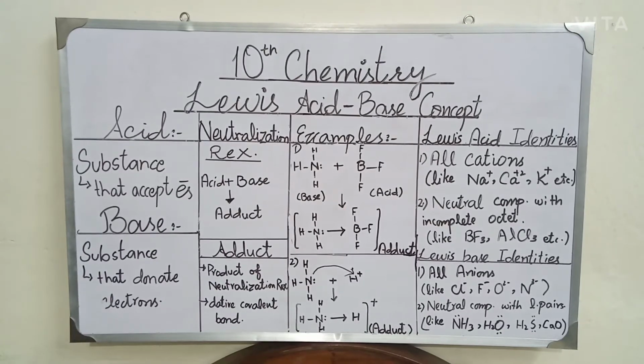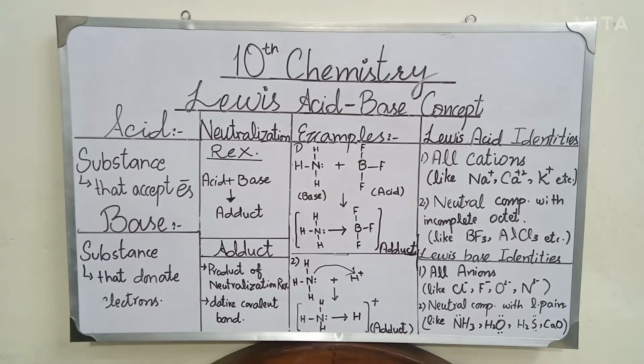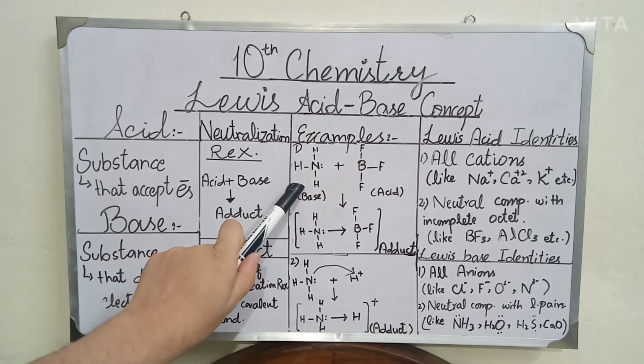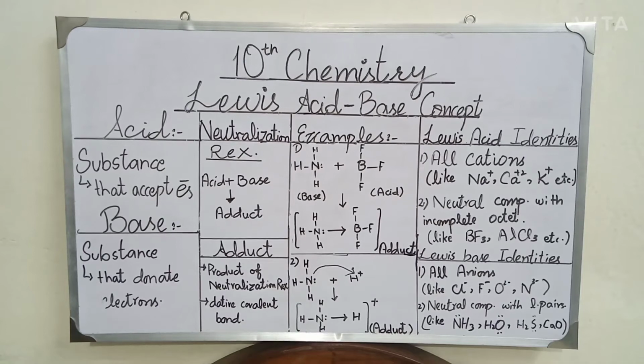Similarly, all the neutral compounds that have at least one lone pair are Lewis bases. For example, in NH3, nitrogen has one lone pair. It can easily donate its electron pair to another molecule. Therefore, it is a Lewis base. That NH3 was written in the example we discussed earlier with the BF3 molecule. Similarly, in the water molecule, oxygen has two lone pairs, and it can easily donate electron pairs to other molecules. Therefore, according to the Lewis concept, water is a base.